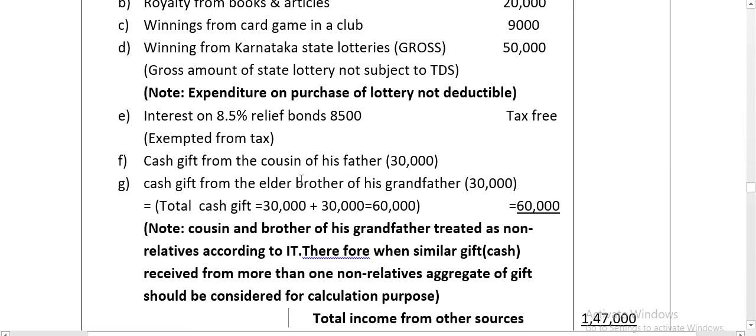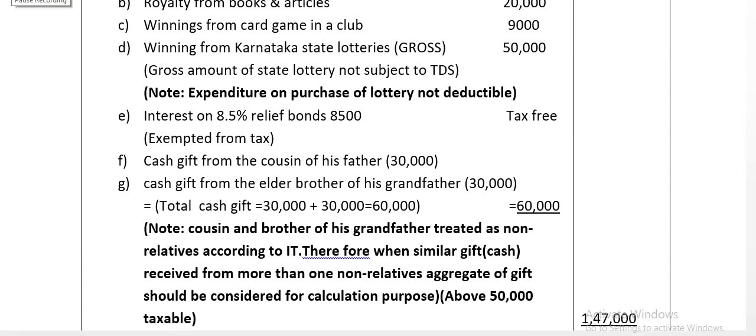We should not do like that. Total cash gift here is 60,000. If gifts received from non-relatives are more than 50,000, the amount is taxable. So 60,000 is received, so the amount above 50,000 is taxable.